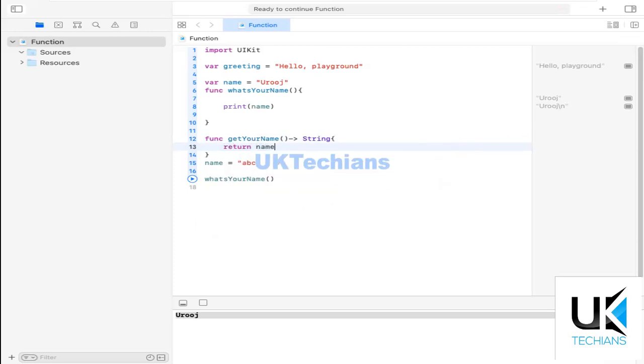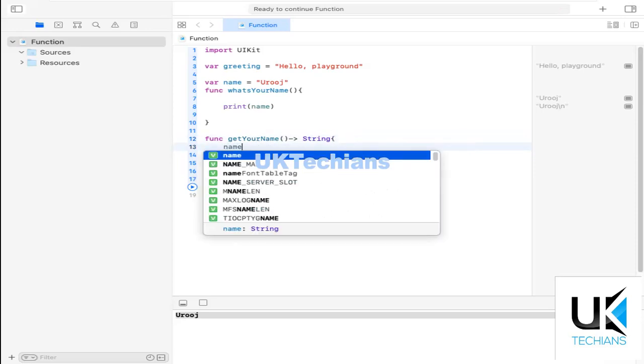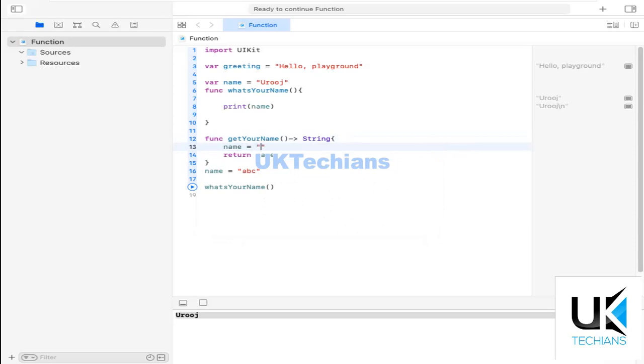Right? And now I have to change the value of name here. The name value is equal to z. So I have returned the variable name, and name value is equal to z. What if I defined a variable that contains this method as a variable? So what I will do, I will just add here a variable, get name, and then equals to. Because the type of the method is a string, I have to declare the variable of a string, right?